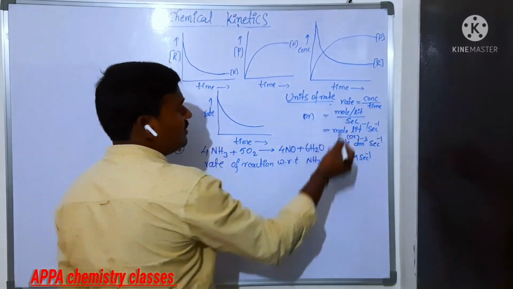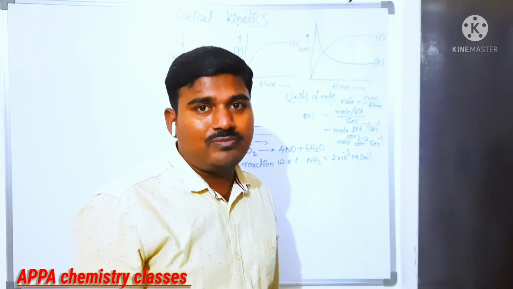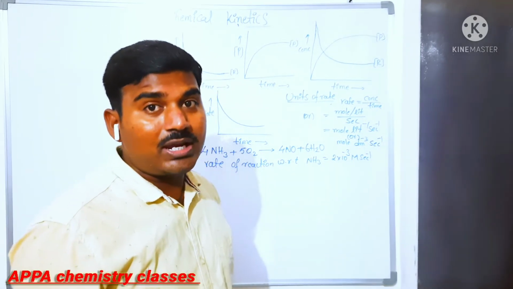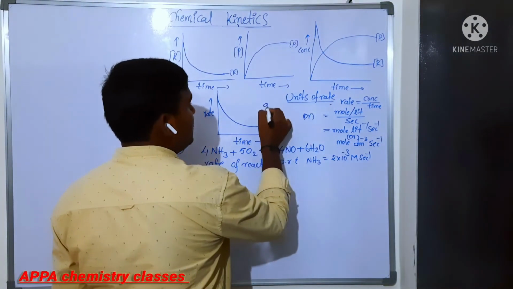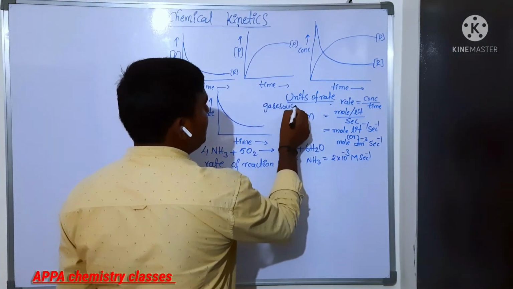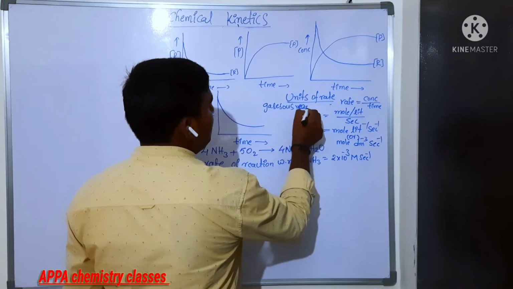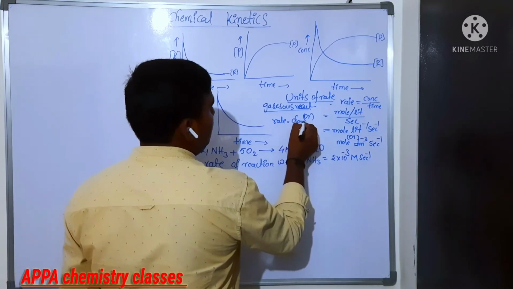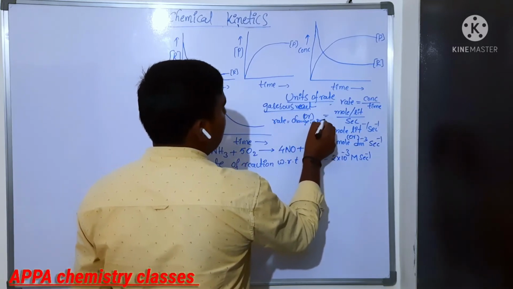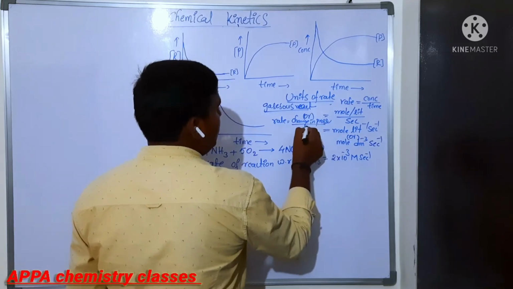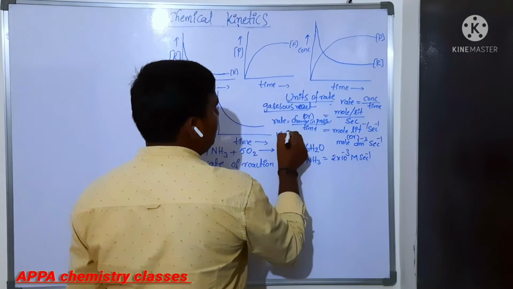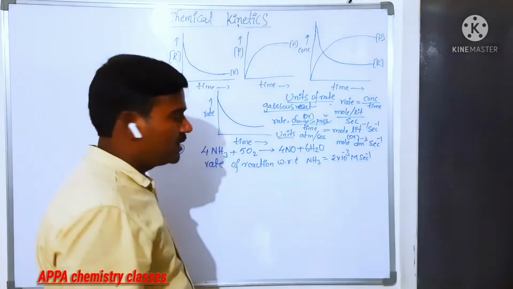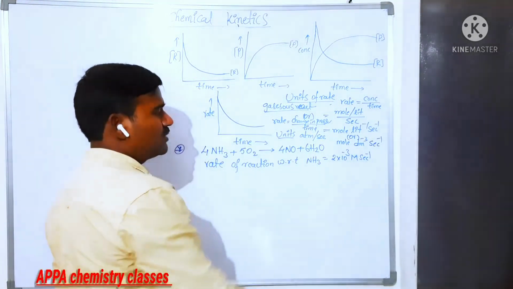That is in terms of concentration. If the reactants are gaseous and it is in terms of pressure, then rate of reaction is directly proportional to pressure. So in case of a gaseous reactant, rate will be change in pressure by time. In that case, what will the units be? Atmosphere per second. Is that clear?